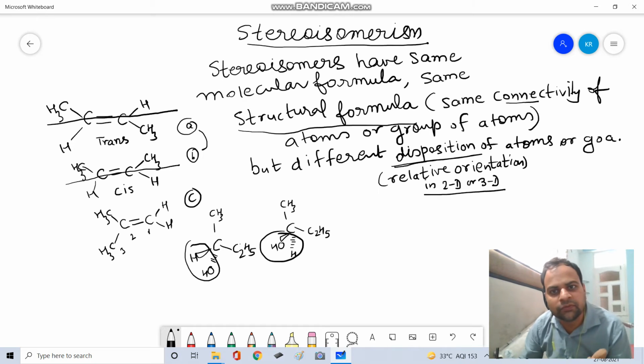So these two are different stereoisomers because the disposition of atoms or groups of atoms is different.